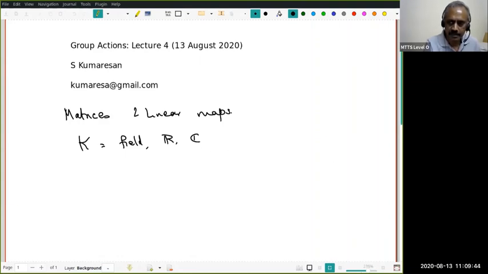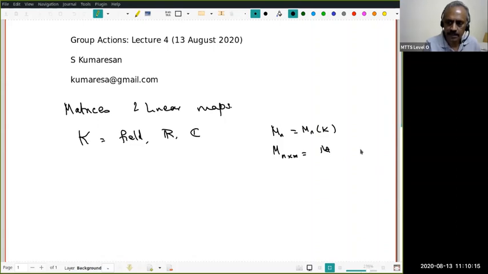So when I write Mn, this stands for Mn of K, that is all square matrices of size n with entries in K. When I write n cross m, these are all matrices with n rows and m columns. Please note that I am not writing m cross n, I am writing n cross m, with entries of course in K.